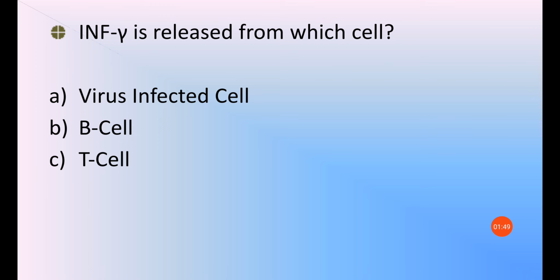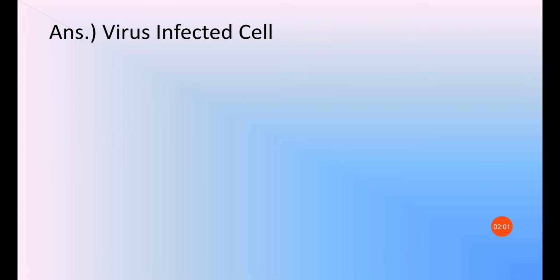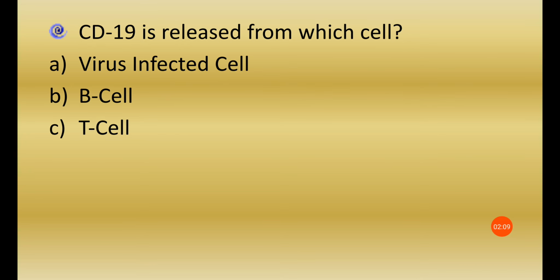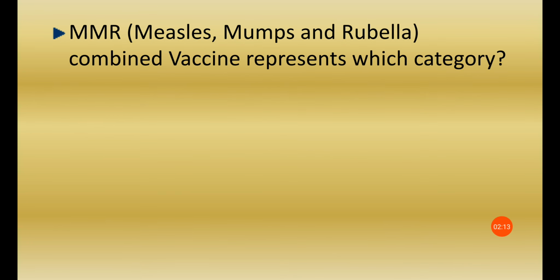Next question. Interferon gamma is released from which cell? It's an important cytokine, very helpful during immune reactions. And IFN gamma is released from which cell? Virus infected cell. Next, CD3 is released from which cell? It is T cell. Next, CD19 is released from which cell? It is B cell.